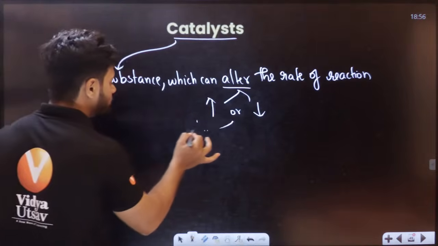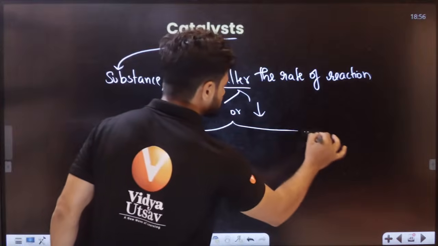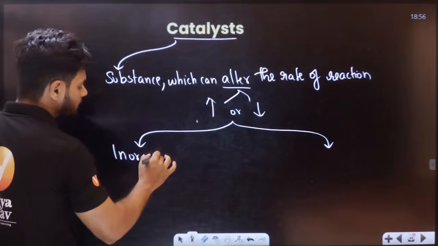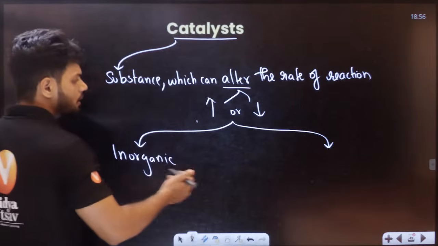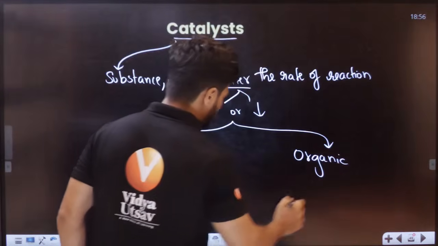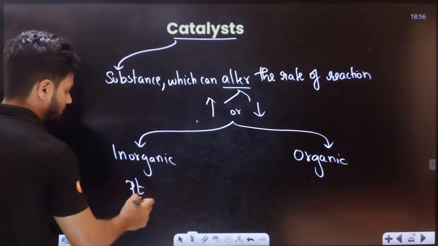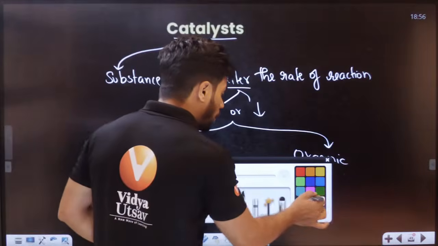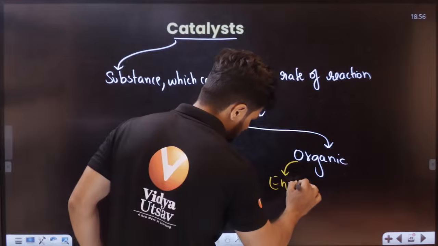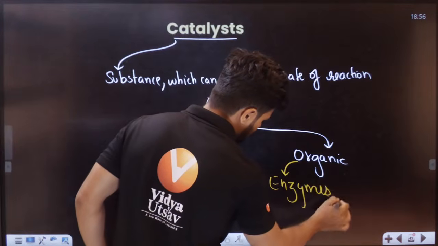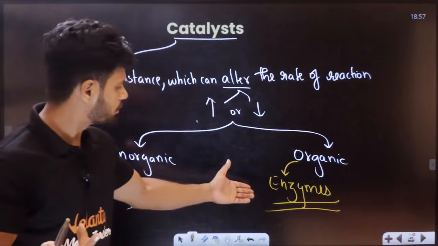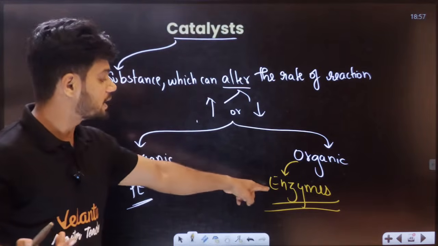Now, catalysts can be of broadly two types. One is inorganic in origin, that is mainly used in chemistry. The other one is the organic catalyst. Here, an example of the inorganic type is platinum. Organic catalysts are called enzymes. Examples, trypsin and all that. Trypsin is an example of your organic catalyst called enzymes.